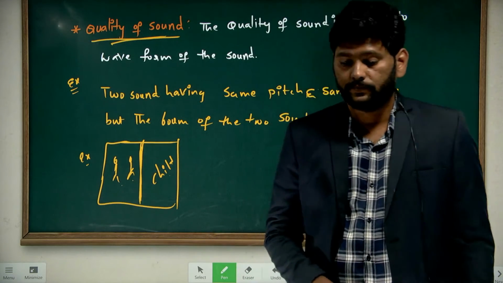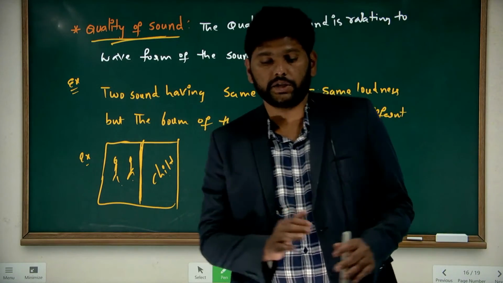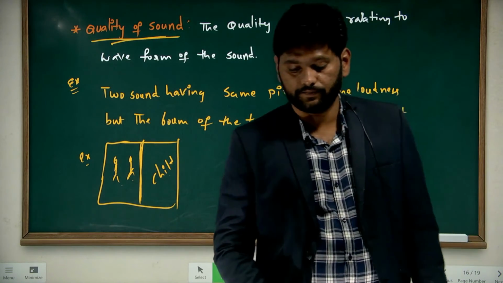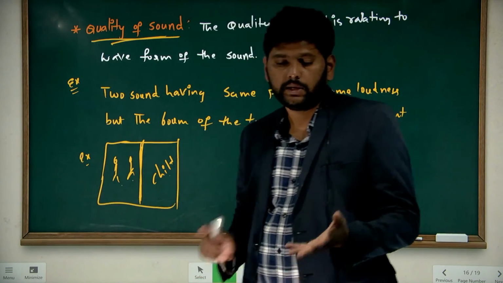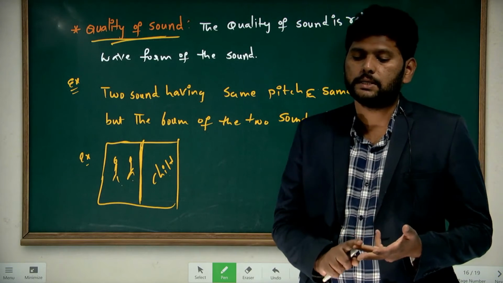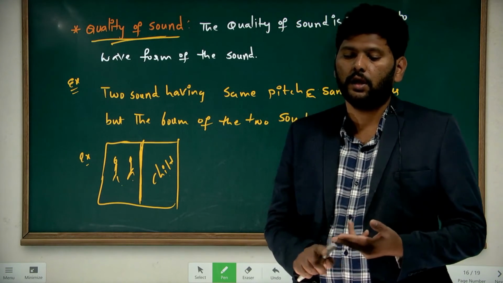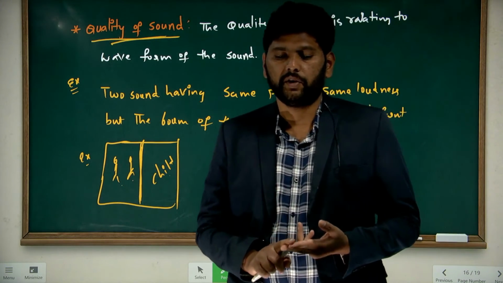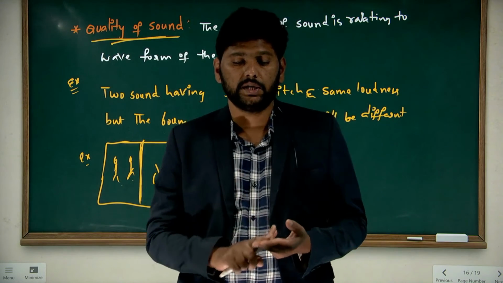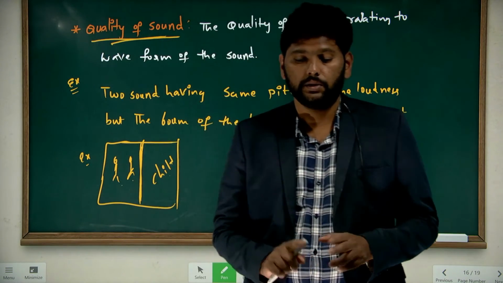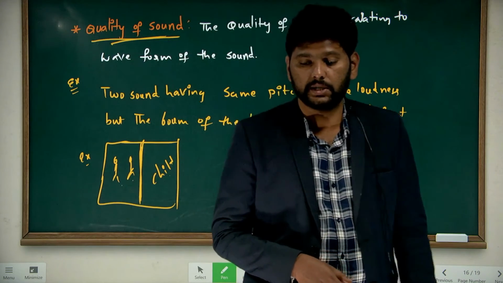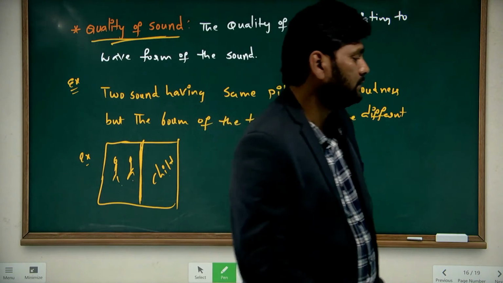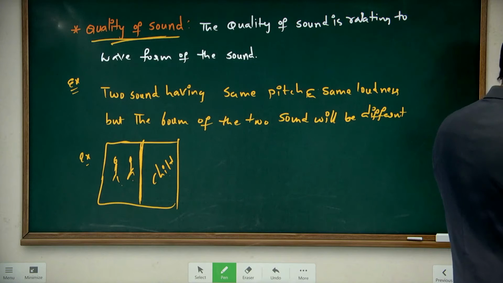The next one is the persistence of the sound. This way, pitch, loudness and the quality of the sound help you to identify which is noise and which is a music sound. So this is all about these quantities. Next, persistence of the sound. Write down persistence of the sound.